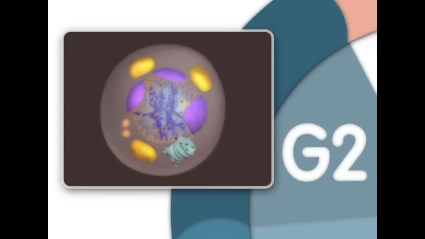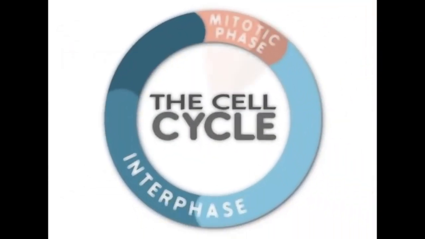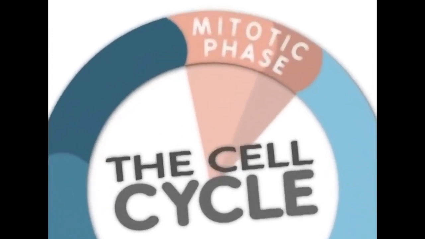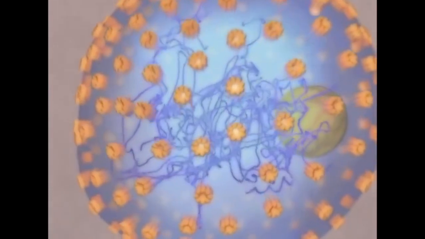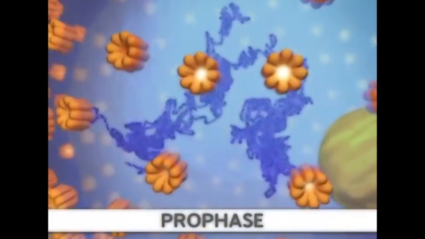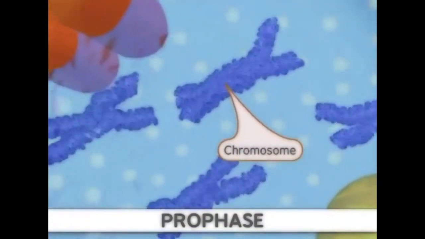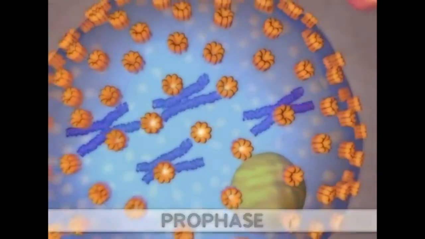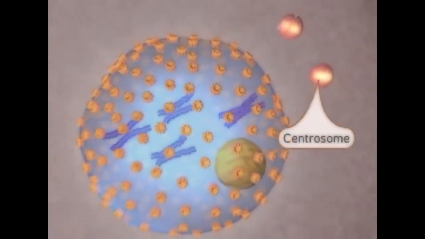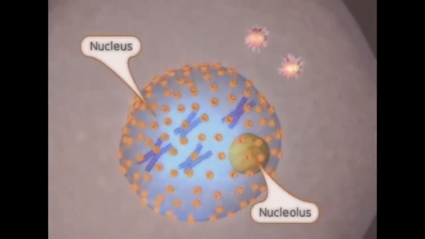Once the cell has duplicated DNA in the nucleus and two centrosomes have appeared in the cytoplasm, mitosis can begin. For a typical eukaryotic cell, this will last about 80 minutes. During the first stage of mitosis, called prophase, we first see the classic chromosome structure. This occurs through a condensation process. At the same time, protein strands, called microtubules, appear from the centrosomes in animals. Finally, a structure found within the nucleus, the nucleolus, disappears.